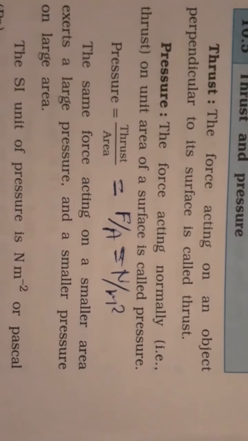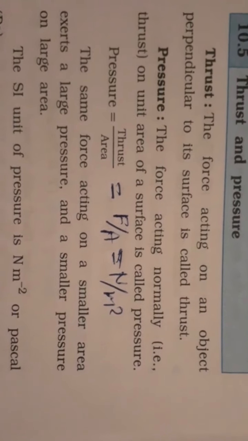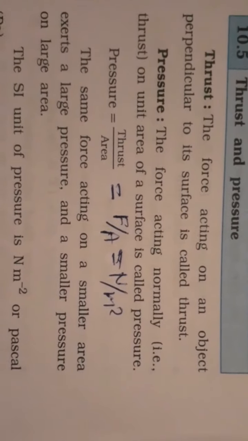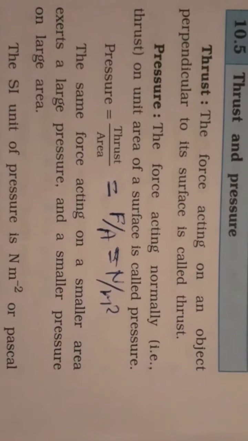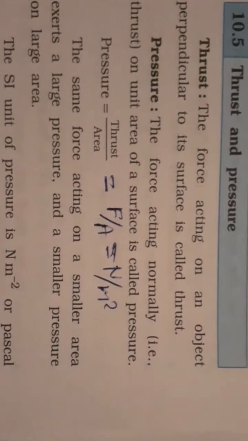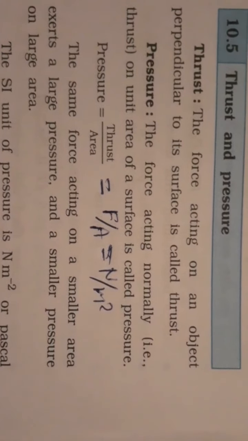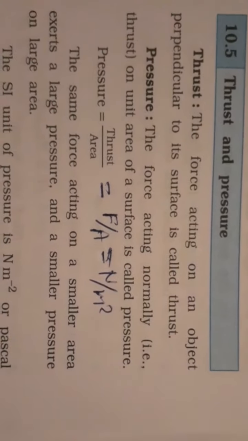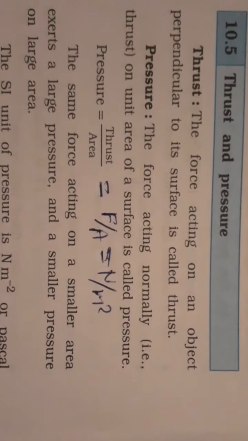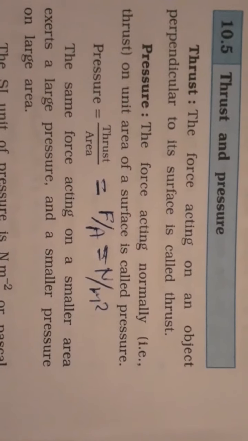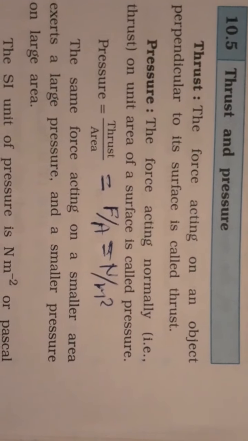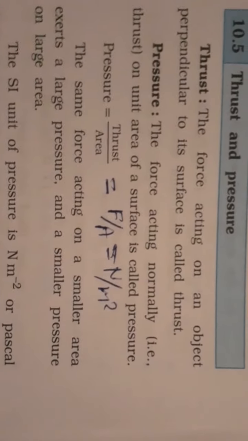What is thrust? Thrust is the force acting perpendicular to an object, upon area. What is the unit of force? Newton. What is the unit of area? Meter square. So the unit of pressure is Newton per meter square.